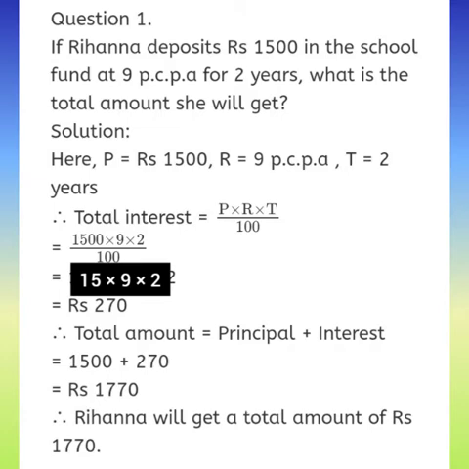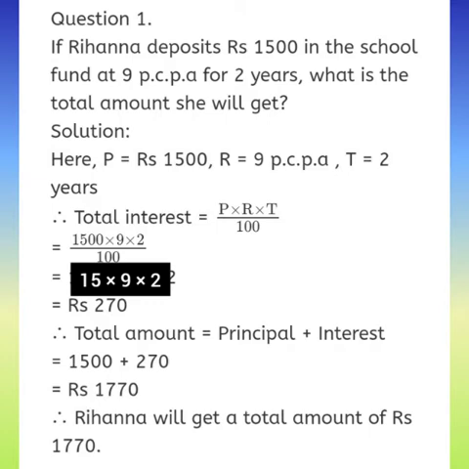First these two zeros will get reduced, and once you multiply all this you get I is equal to 270. When you multiply 15 by 9 by 2, you get 270 rupees. So we have got 270 as the interest.